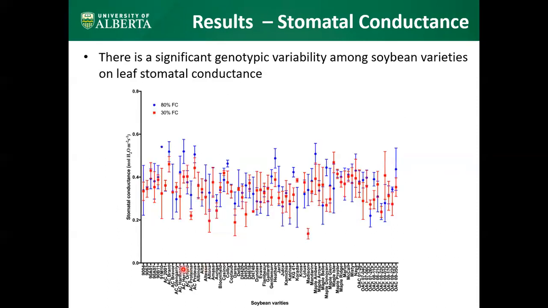In this figure, the x-axis represents the 70 soybean varieties and the y-axis represents the stomatal conductance. This figure clearly shows you that there is a significant genotypic variability among soybean varieties on leaf stomatal conductance.